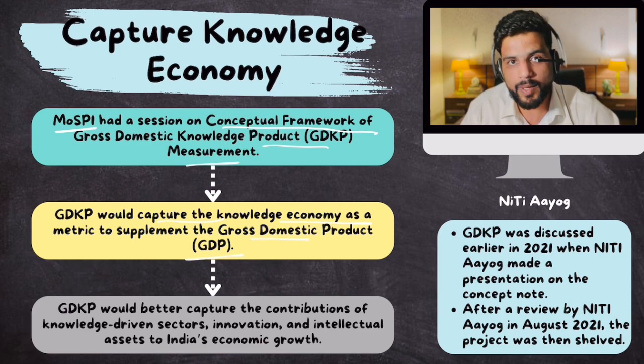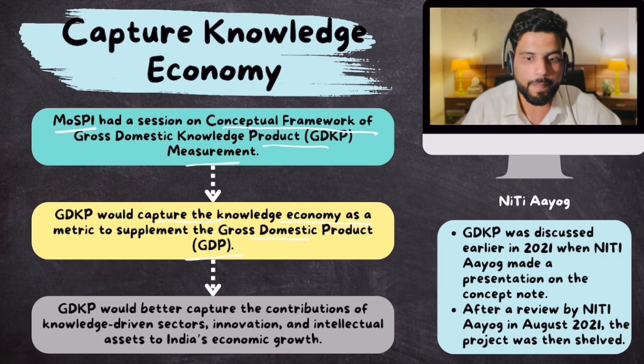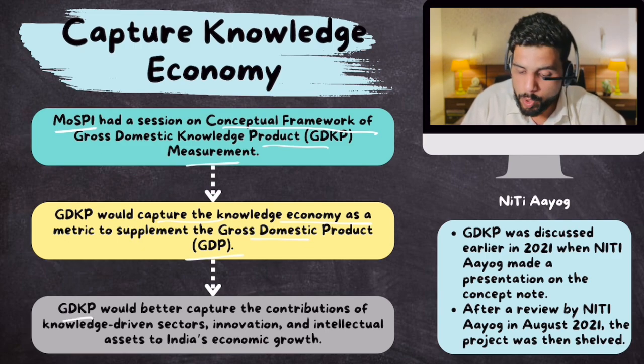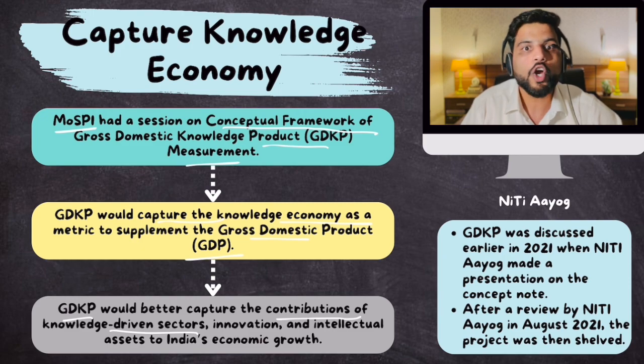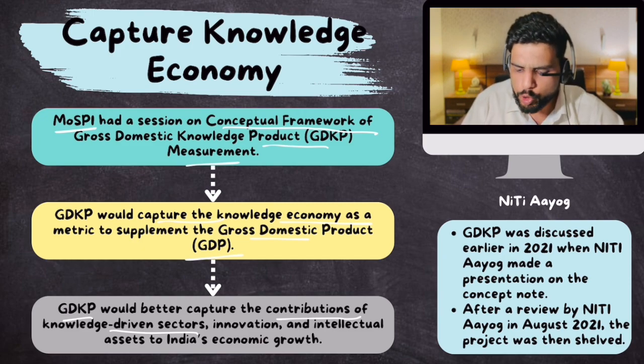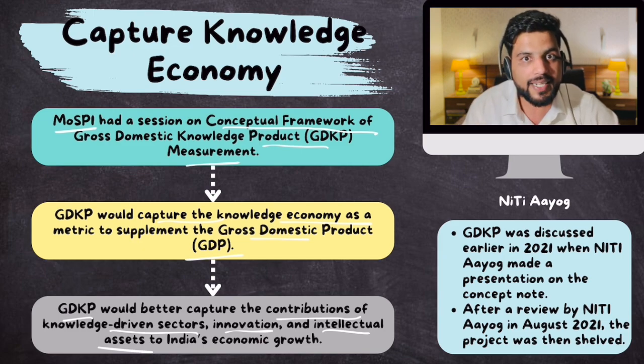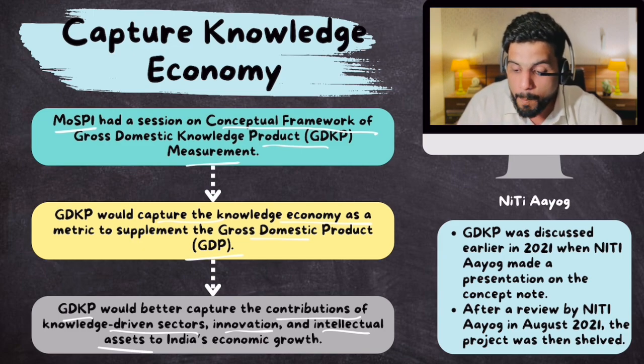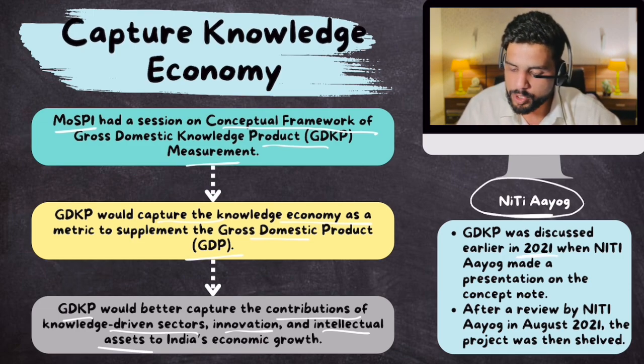So along with GDP, we will measure GDKP. GDKP would better capture the contributions of knowledge-driven sectors. Contribution of AI, contribution of innovation, contribution of intellectual assets, patents, copyrights, all these things. Monetary contribution. Now, this idea was earlier floated by Niti Aayog in 2021.